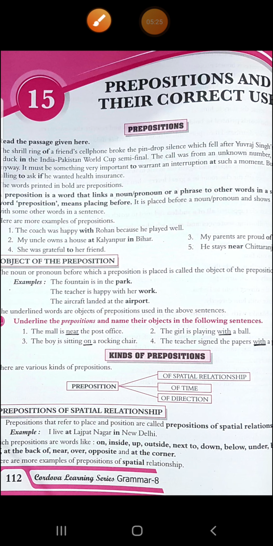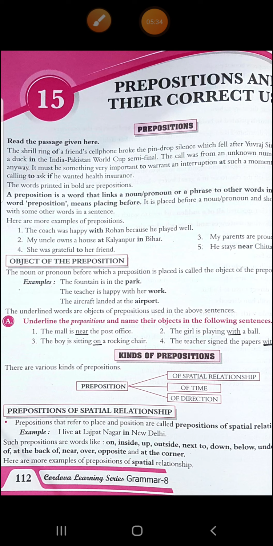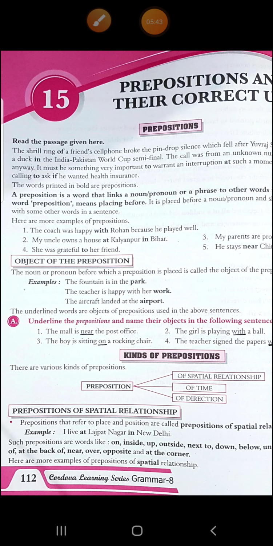Prepositions that refer to place and position are called prepositions of spatial relationship. Now see this example. I live at Lajpat Nagar in New Delhi. So you can see that at, in, which show position or place, are your spatial relationship. All right.